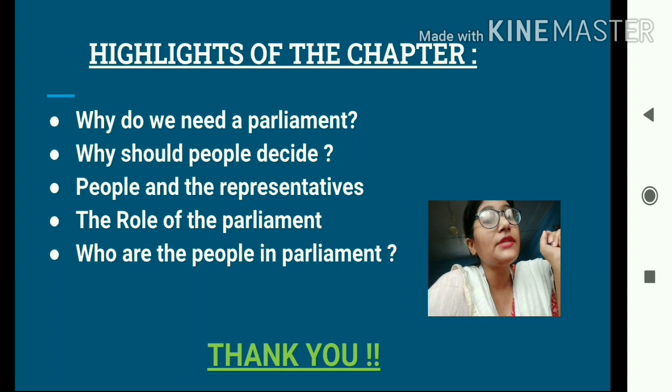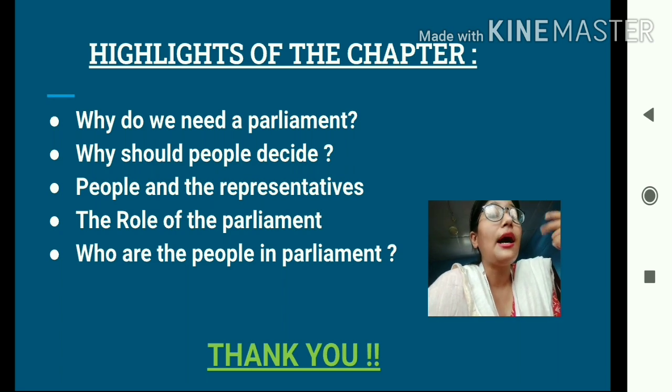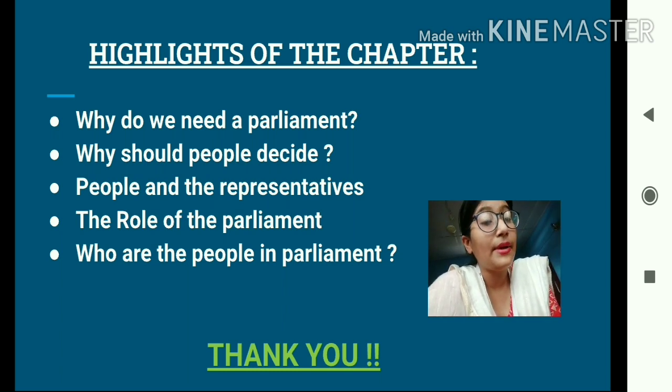And then students, the next function is to control, guide and inform the government. This is done with the help of the opposition party, and questions are asked to the ruling party or to the government regarding their working, regarding the various schemes and programs that are implemented by the government, and their drawbacks are also highlighted in this process.